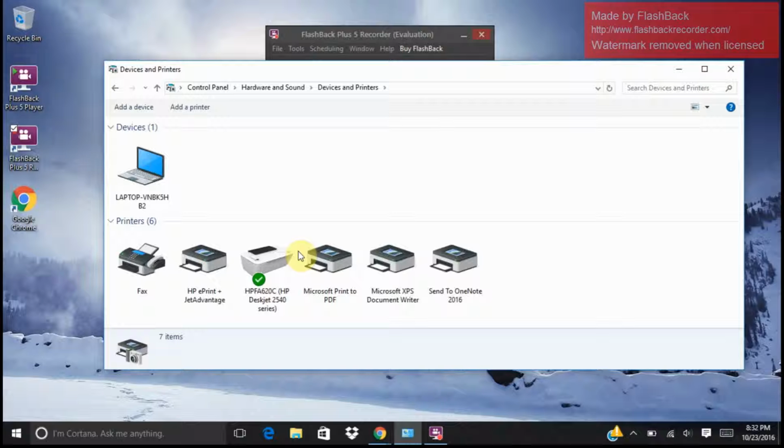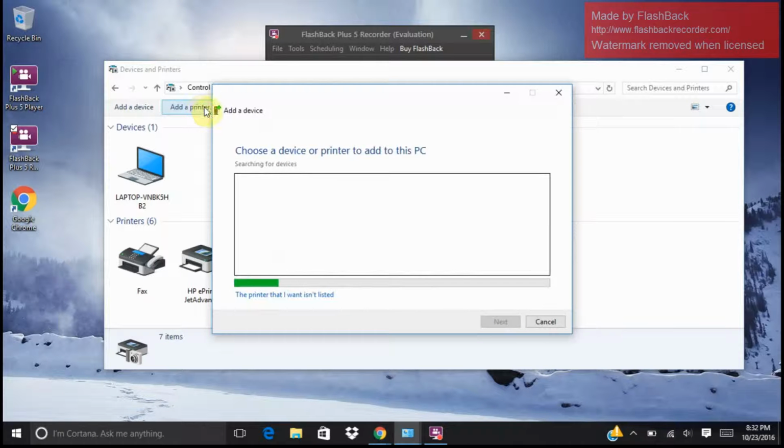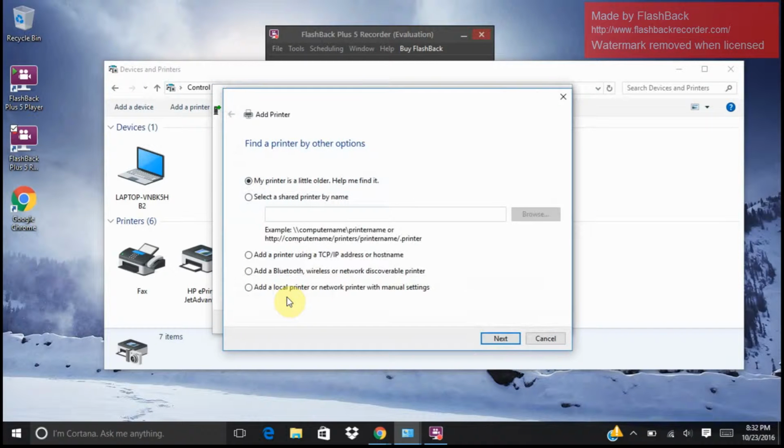Once you click that and get into the Devices and Printers area, you're going to go to Add a Printer, and it's going to pull up everything that it detects. And then to install with TCP IP, you want to go here where it says the printer that I want isn't listed.